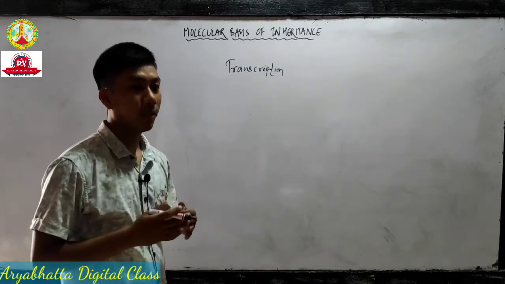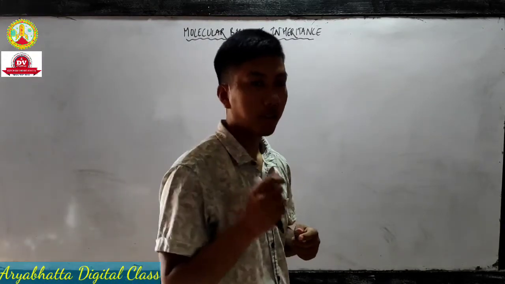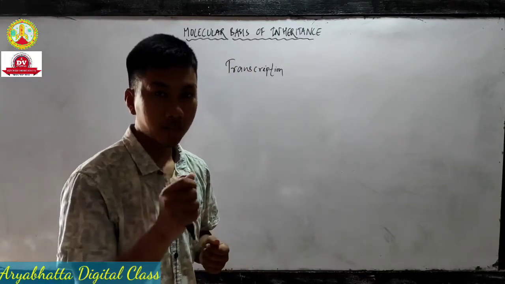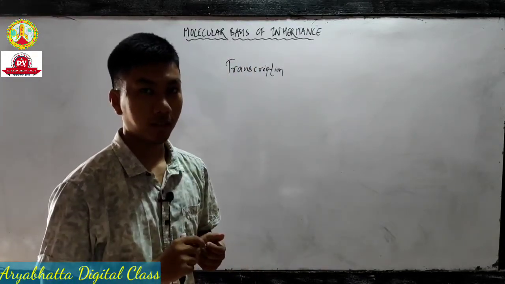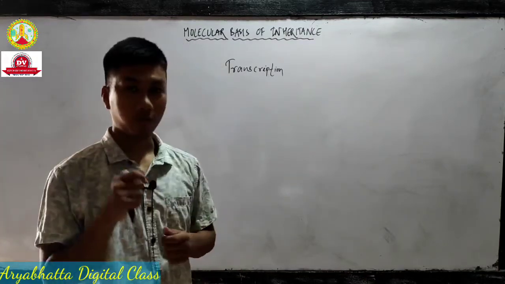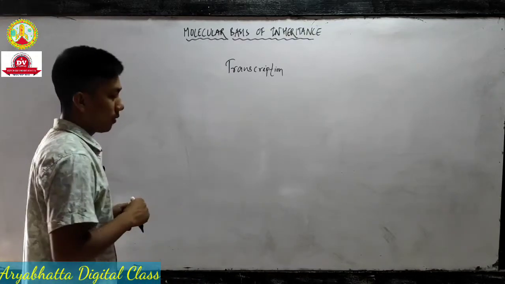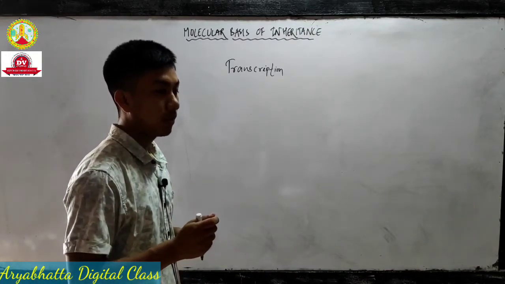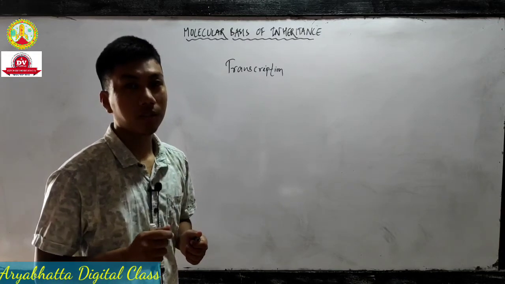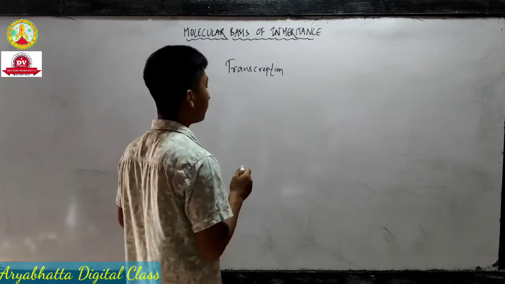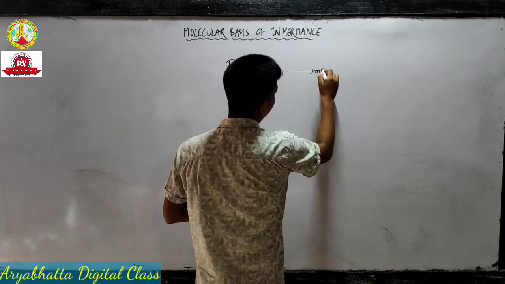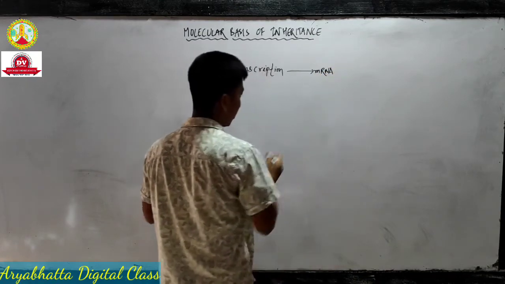In transcription, what happens? The DNA will give information to mRNA. That means mRNA will carry information from the DNA template. We have already discussed mRNA, but here we are going to talk about it in detail. So in transcription, the mRNA is going to carry information from the template strand of the DNA. Information means genetic code. So from transcription, mRNA will form. That means mRNA will carry information.